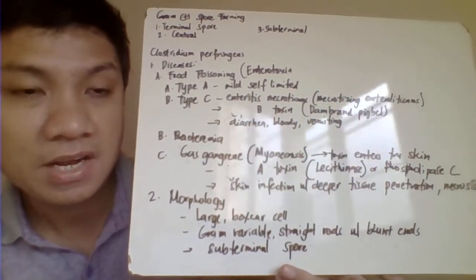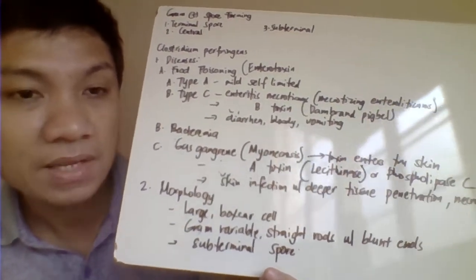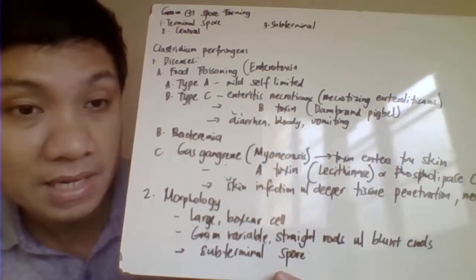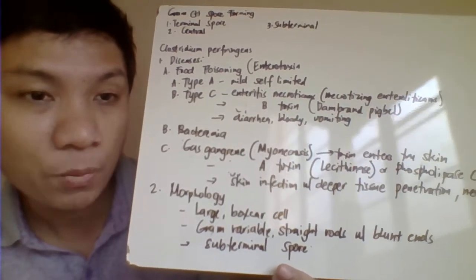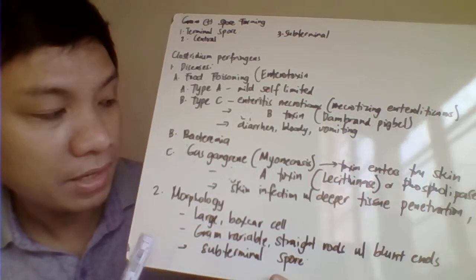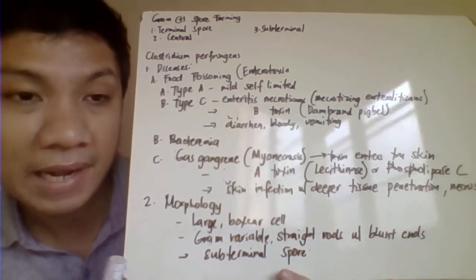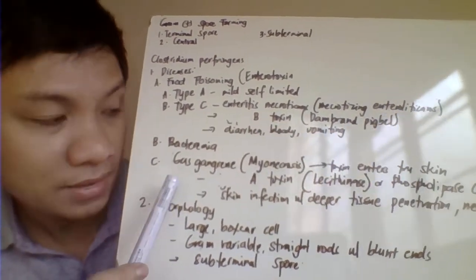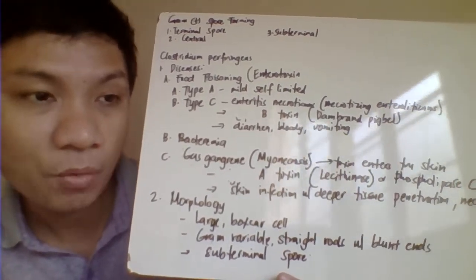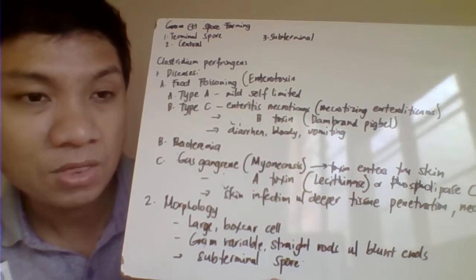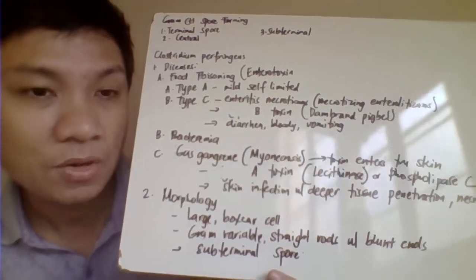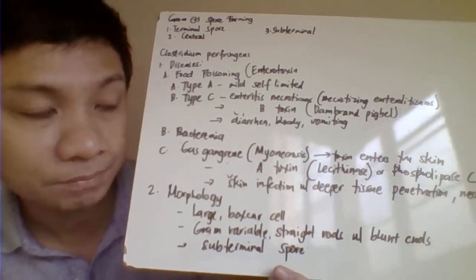Another infection caused by your Clostridium perfringens is bacteremia, so it can cause infection in the bloodstream. Another one is your wound infection or skin infection in the form of myonecrosis, your gas gangrene. This causes an infection of the skin, basically by allowing the spores or the preformed toxin to enter the skin through a cut or abrasion. So therefore, it enters our skin.